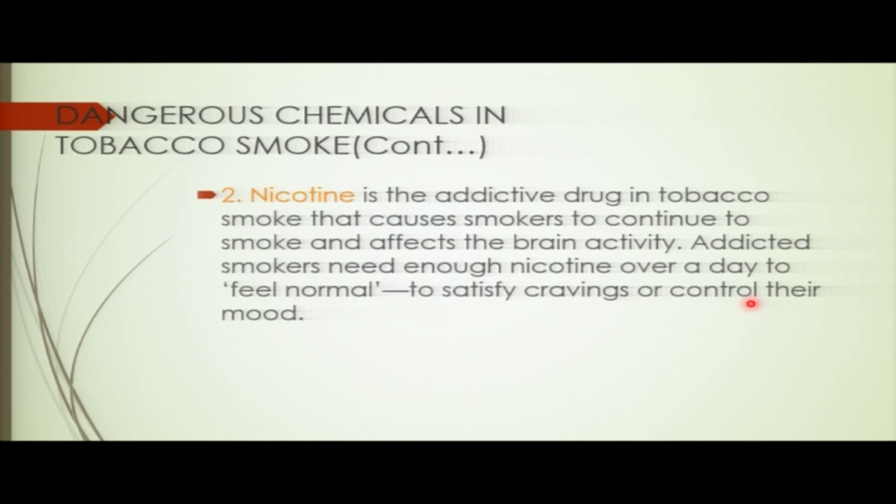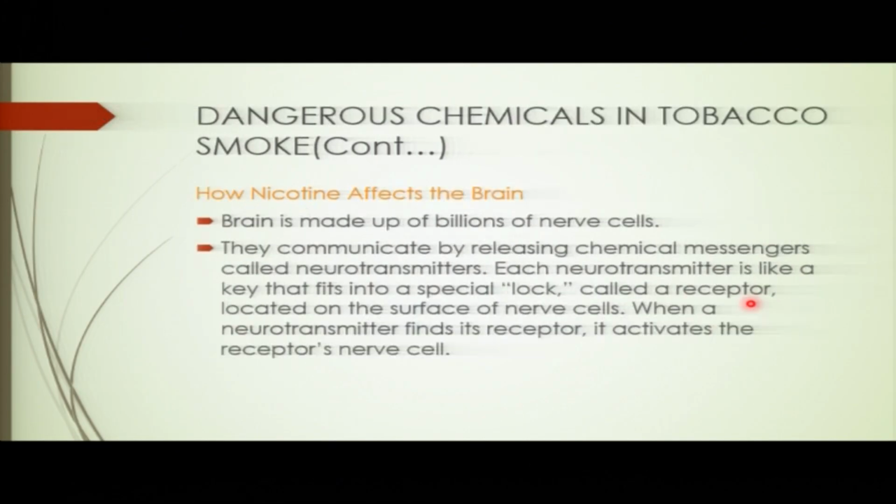So now let's see how the nicotine found in tobacco can affect the brain. The brain is made up of billions of nerve cells, you see? We have talked about this. Those nerve cells carry information, carry impulses, just to ensure the communication of the body.